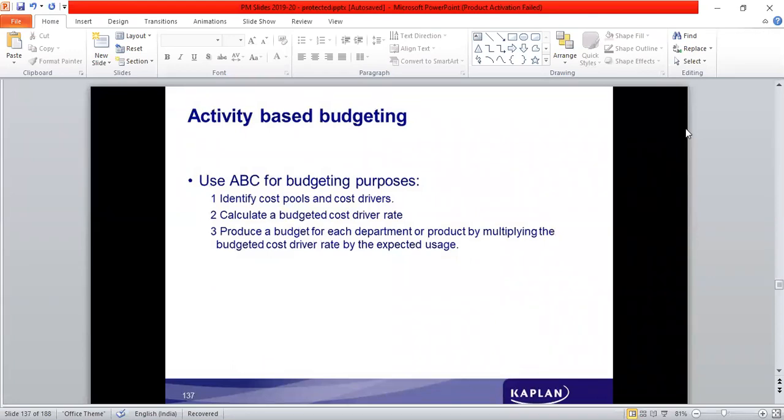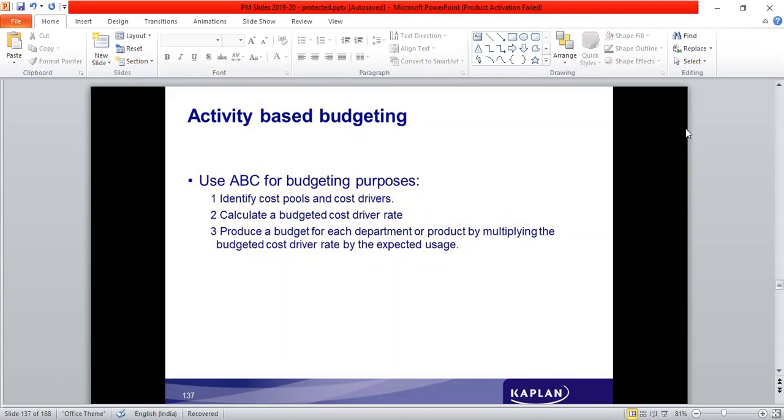Activity based budgeting. We've learned the concept of activity based costing principles. When the overhead costs have to be accounted for, they have to be charged to the products and services, and activity based costing principles are used. What do they suggest? They suggest that the overheads can be appropriately allocated. That is in case of accounting for the transactions. So these principles can also be used in case of preparing the budgets.